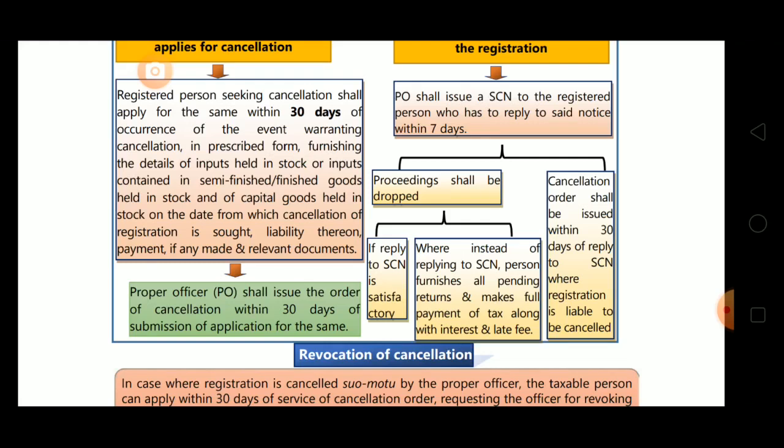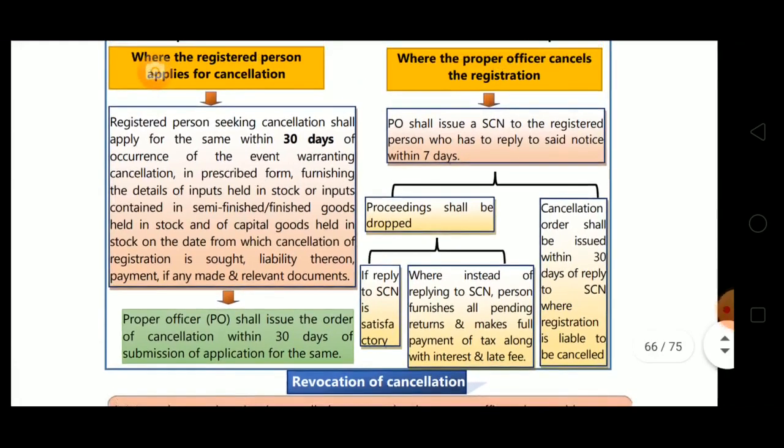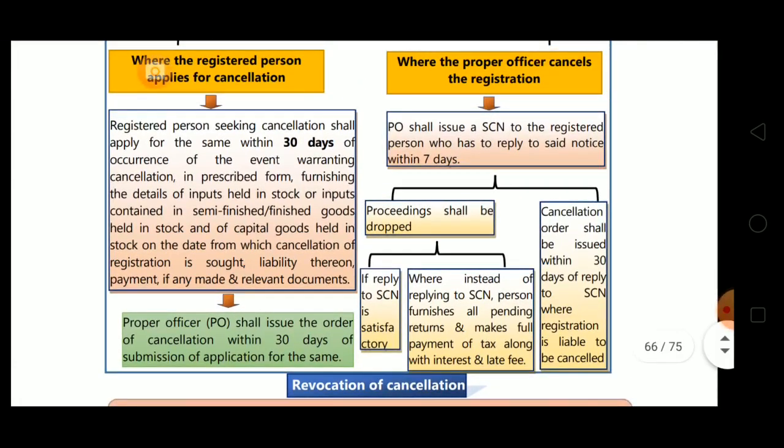Second case is where, instead of replying to SCN, the person furnishes all the pending returns and makes full payment of tax along with interest and late fee. So instead of replying, if he furnishes all the returns which were pending and makes the full payment of tax along with interest and late fee, there is no need for cancellation because he has done all the things.